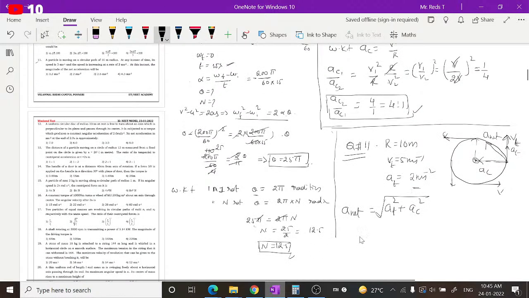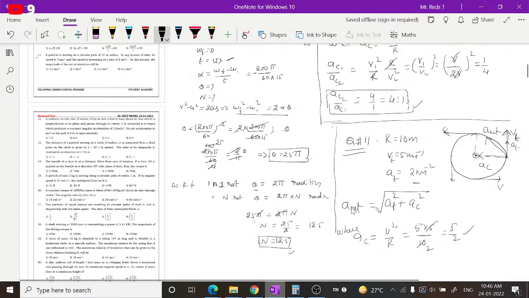AC is the centripetal acceleration, equal to V square by R. V at that instant is 5, so 5 into 5 divided by R, which is 10. So AC is 5 by 2, or 2.5. You can take it as 5 by 2 and simplify at the end.